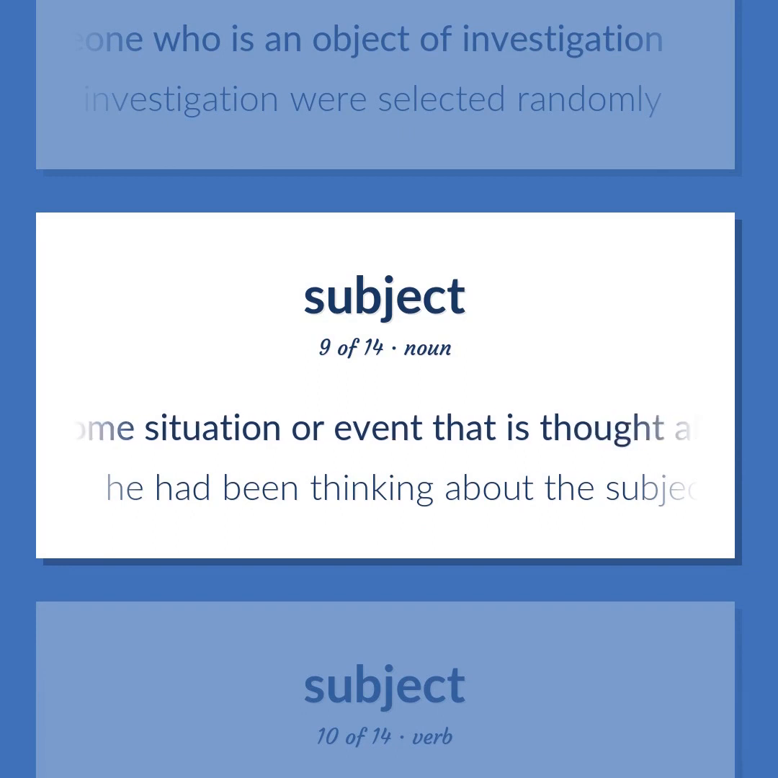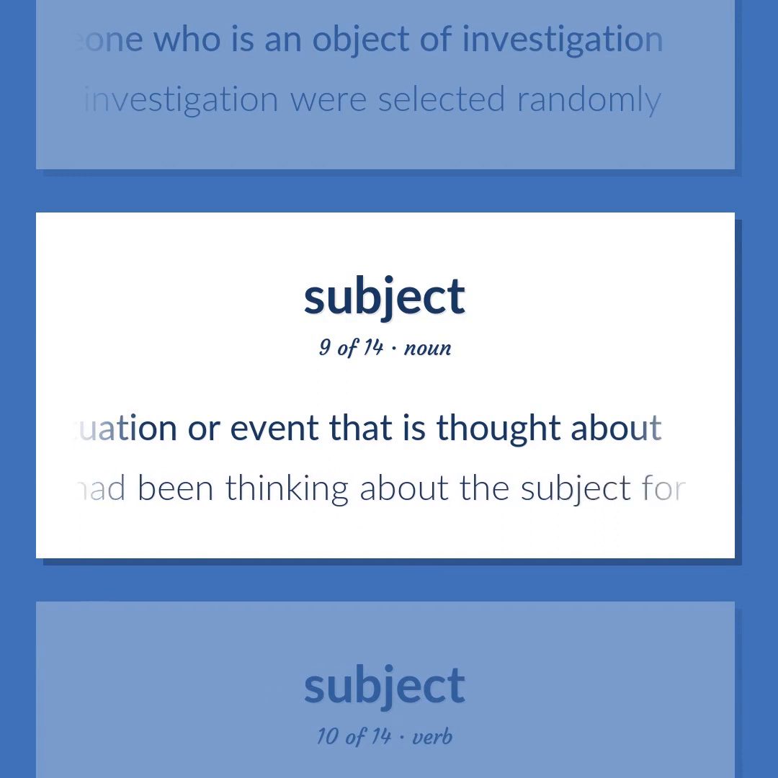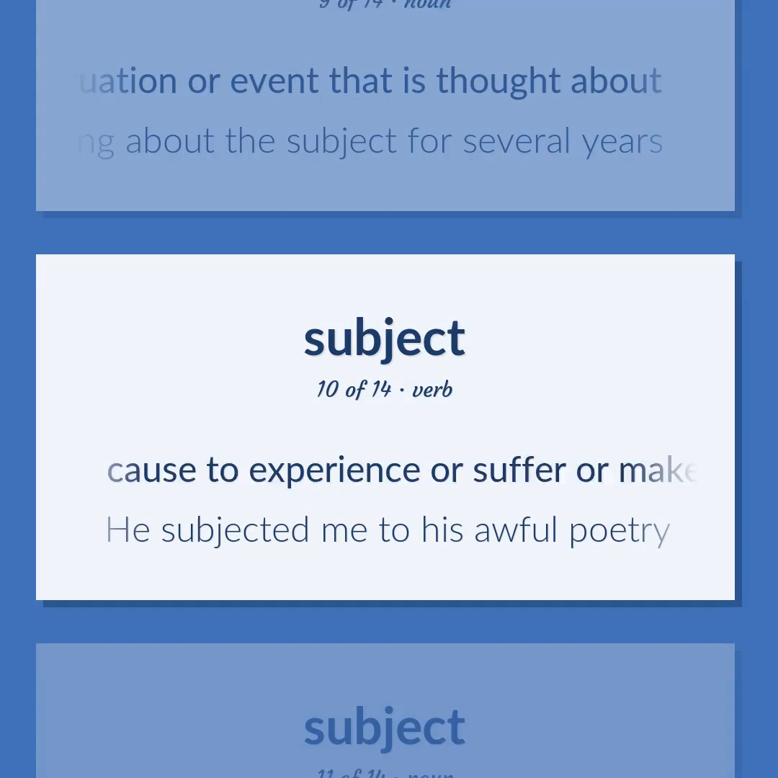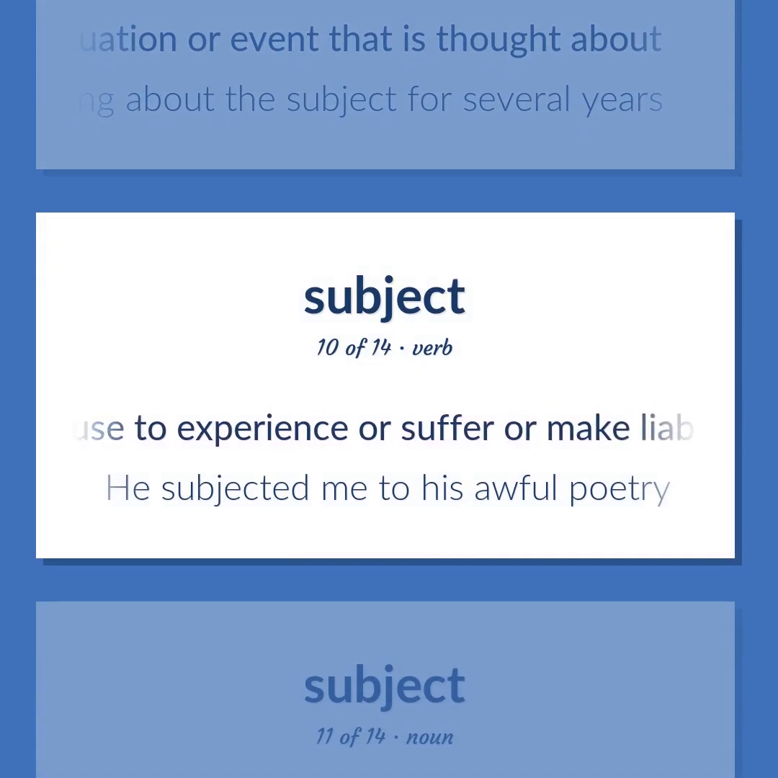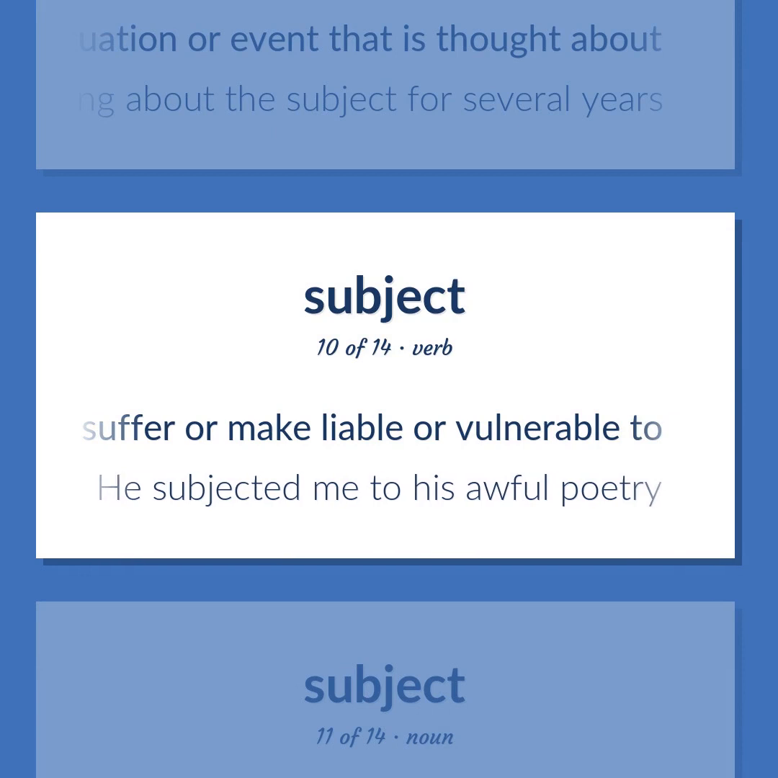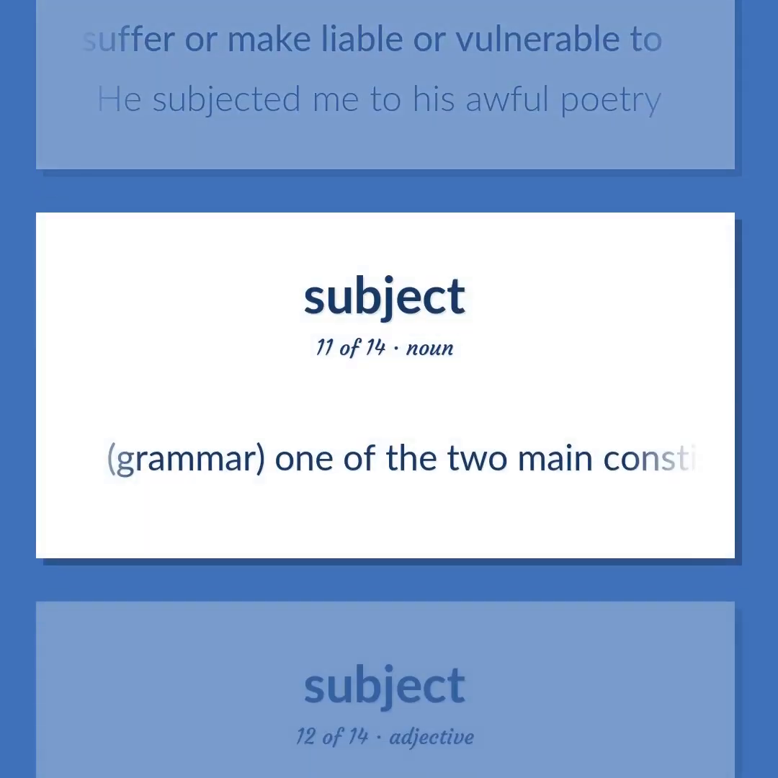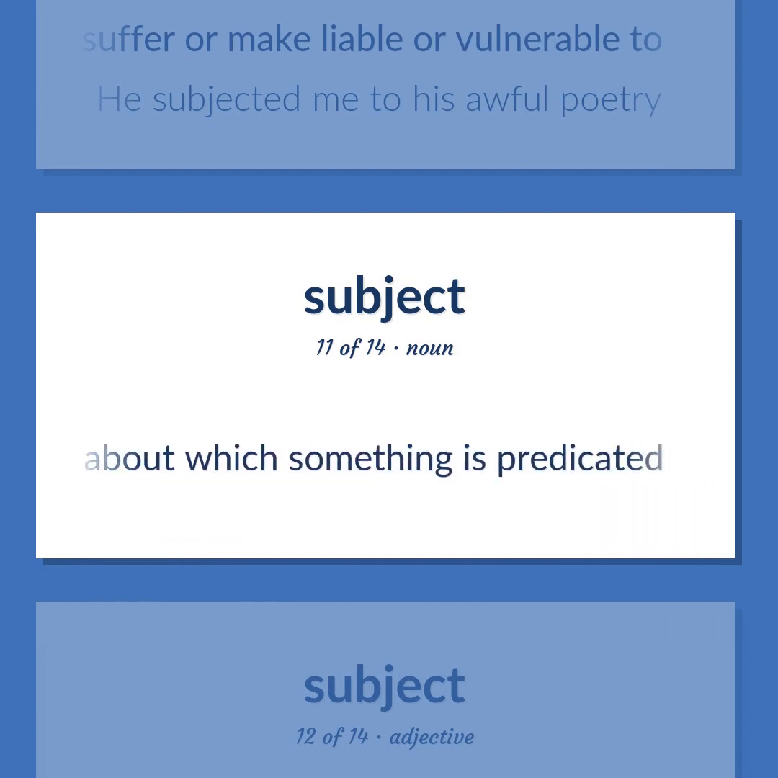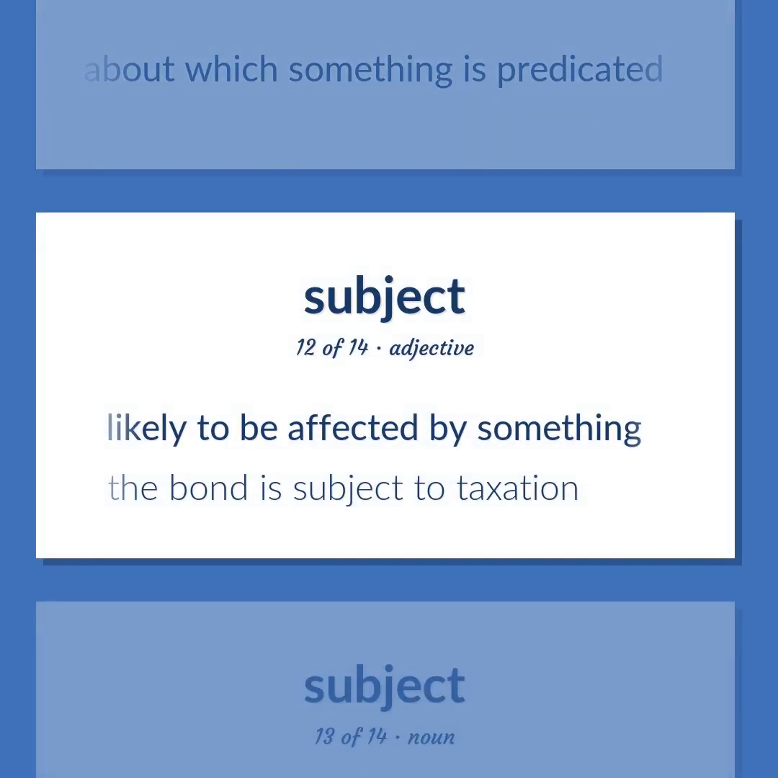Some situation or event that is thought about. He had been thinking about the subject for several years. Cause to experience or suffer or make liable or vulnerable to. He subjected me to his awful poetry. Grammar. One of the two main constituents of a sentence. The grammatical constituent about which something is predicated. Likely to be affected by something. The bond is subject to taxation.